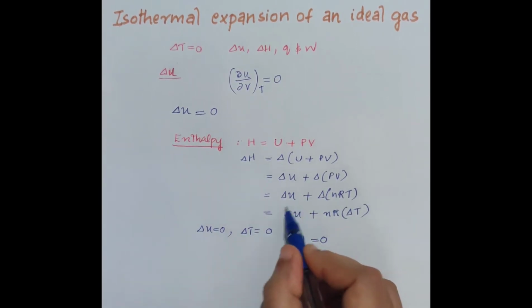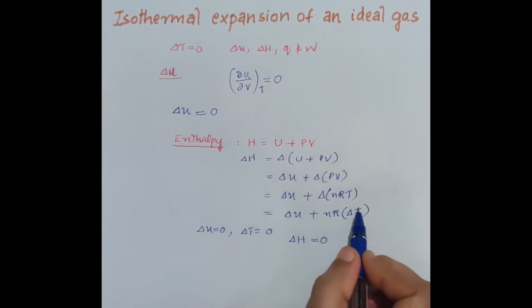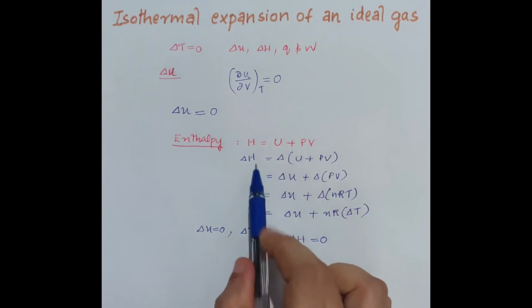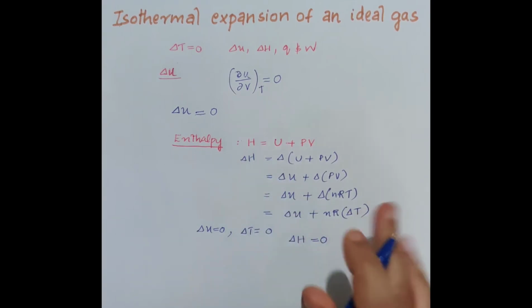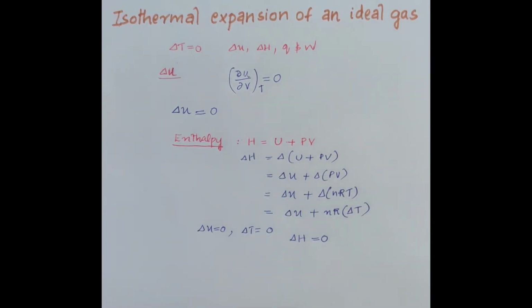That is, delta U is equal to 0 and delta H is also 0.